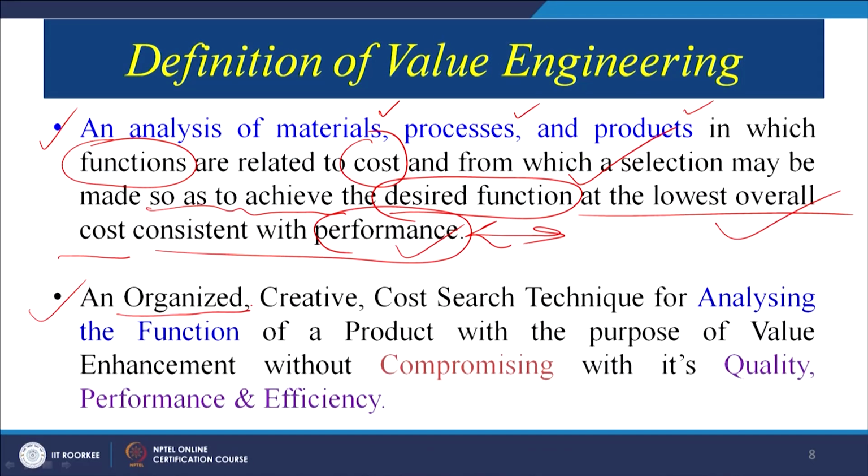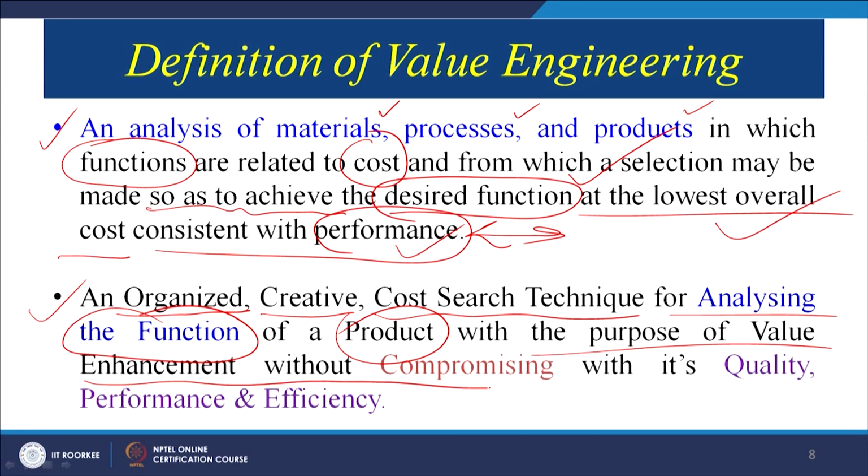Again, another definition we can see. The core thought, the basics will remain the same, the idea will remain the same, the words may be different. So, the second definition can be: it is an organized, again the word organized is coming, as in the previous slide also we have seen, creative, again creativity is important, cost search technique for analyzing the function, again the word function is coming, of a product with the purpose of value enhancement without compromising with its quality, performance and efficiency.